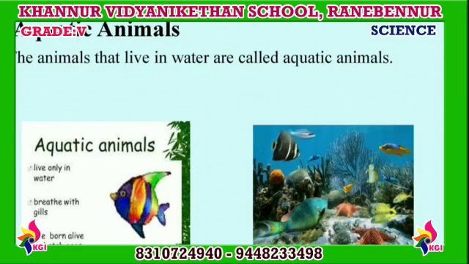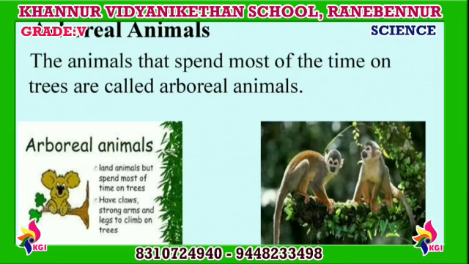The animals that live in water are called aquatic animals. Aquatic animals means the animals that live in water. Example, fish, whale, dolphin, octopus. Arboreal animals. These animals spend most of the time on trees. They are called arboreal animals. Example, monkey, squirrel.